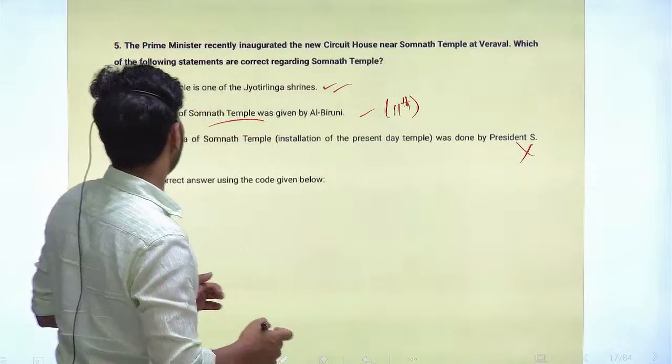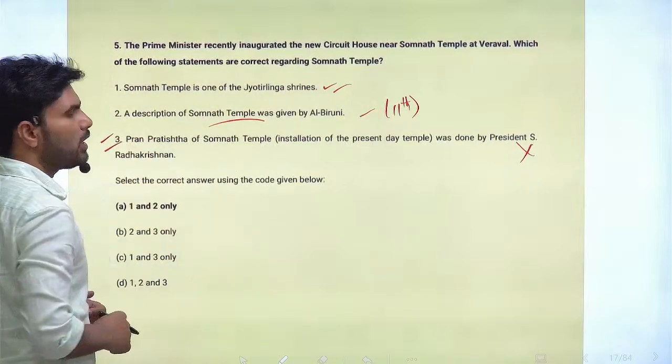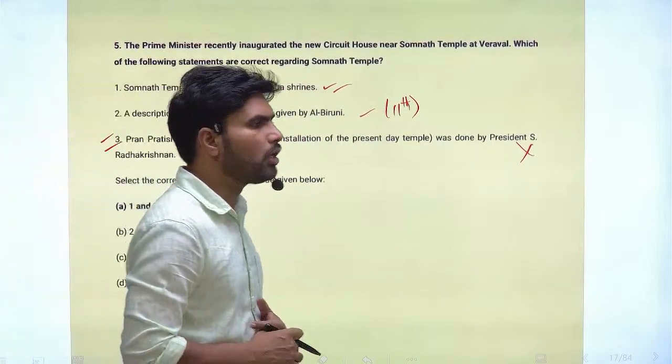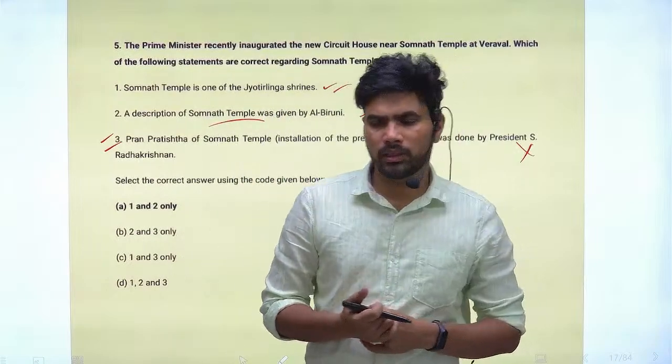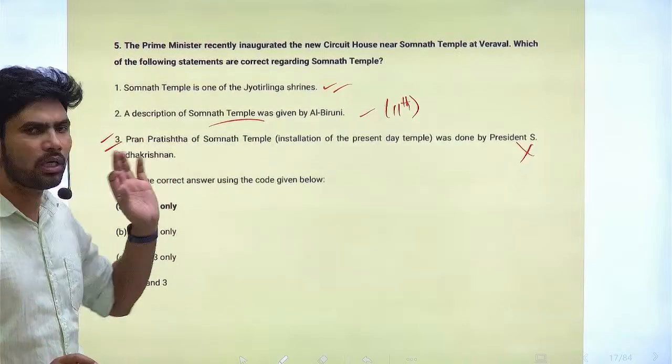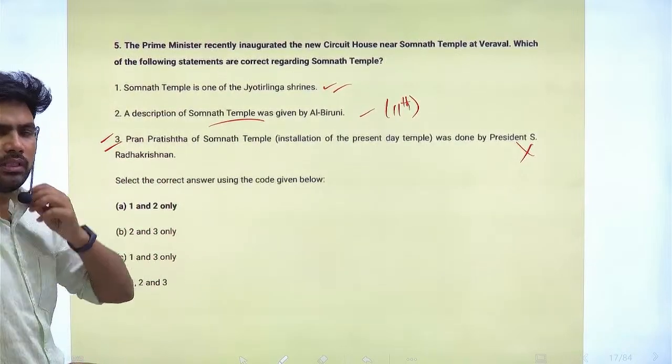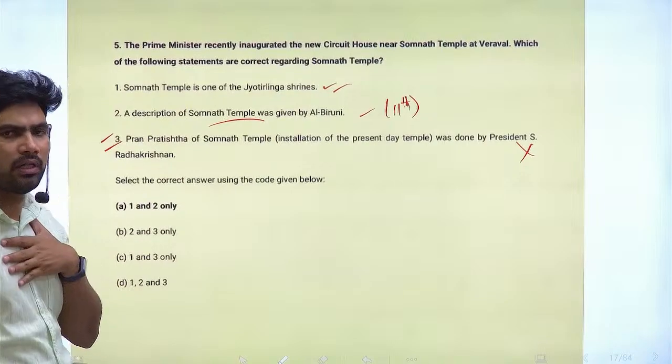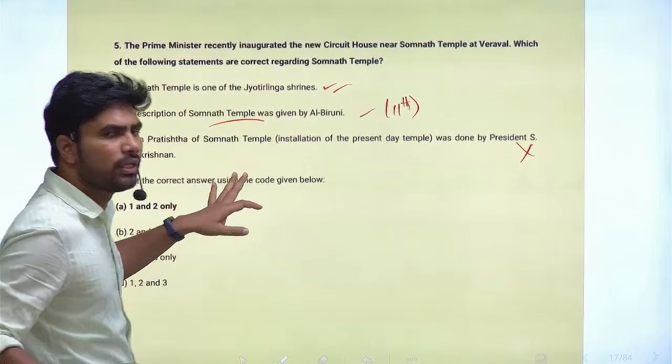Immediately after independence, this temple was restored. Sardar Vallabhbhai Patel took the temple construction very seriously, and because of his intervention the temple was reconstructed.